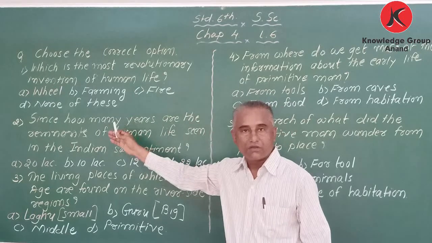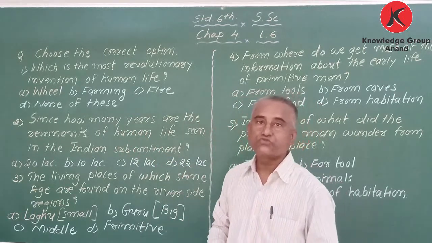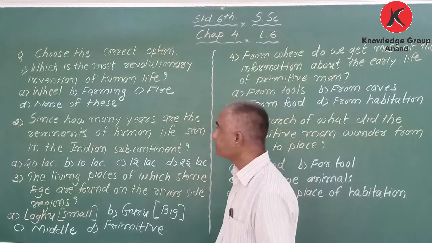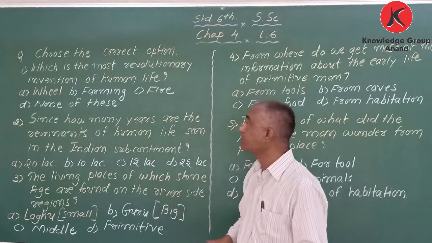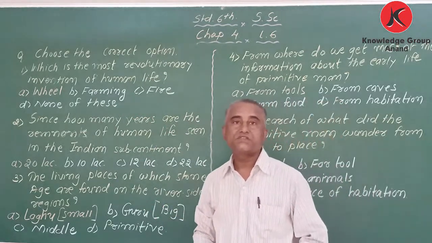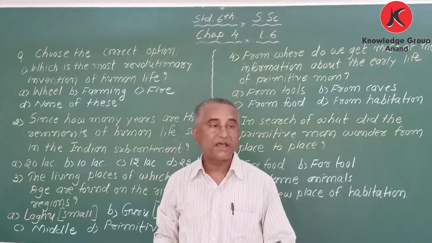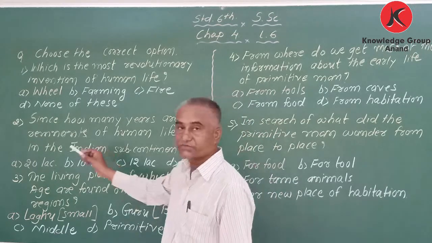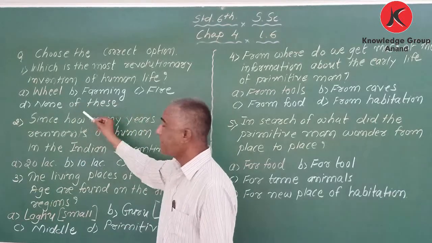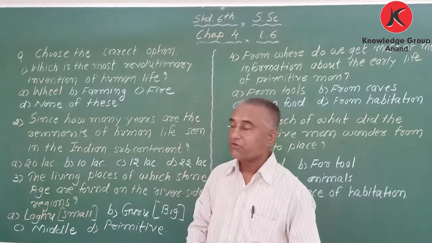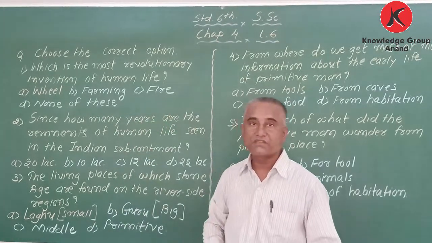Number 1. Choose the correct option. A question is given, and after that 4 options will be given. We have to choose the correct answer. Which is the most revolutionary invention of human life? My dear students, 4 options are given: wheel, farming, fire, and none of these.